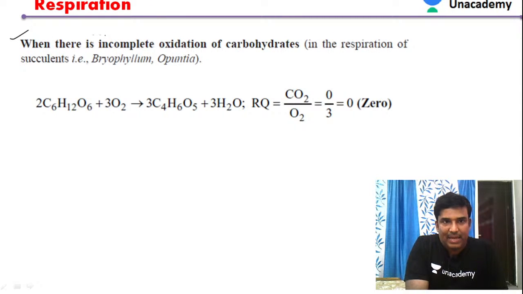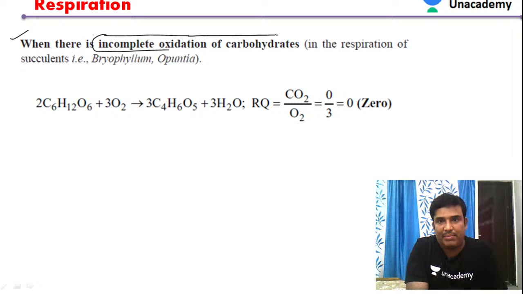Next, let us see another case: incomplete oxidation of carbohydrates. Incomplete oxidation of carbohydrates generally takes place in desert plants like Bryophyllum and Opuntia, which are called Crassulacean acid metabolism plants, or CAM plants.